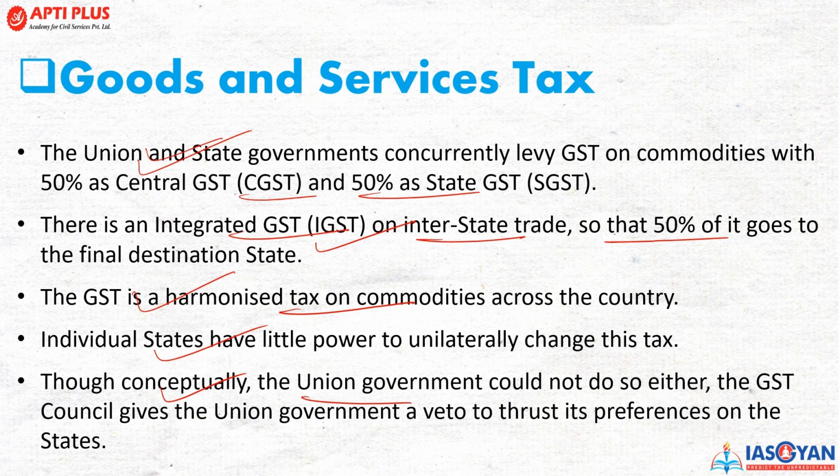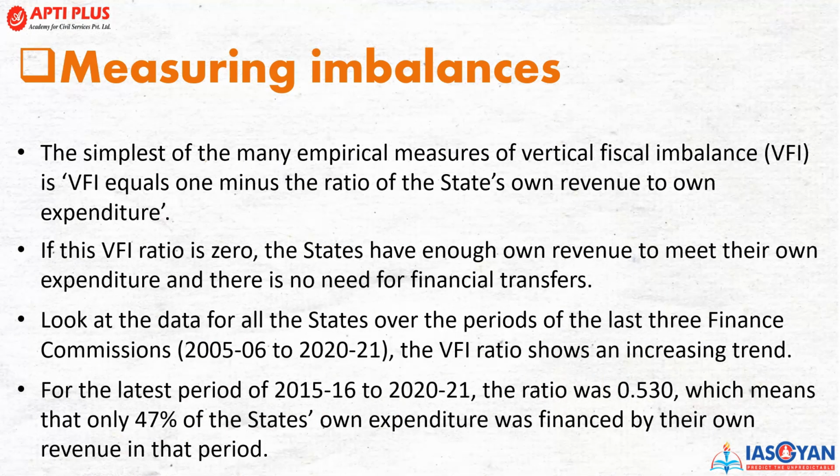The GST Council की बात करें, union government ने veto रखी है with regard to the preferences of the states. Measuring imbalances की अगर बात कीजिए, the simplest way, the empirical measure for the fiscal imbalances, is known as WFI. If WFI equal to minus, it means that the state have own revenues for their expenditure, but अगर जीरो नहीं है तो स्टेट्स को कुछ पैसे चाहिए जो कि फाइनेंशियल ट्रांसफर के थ्रू, एड्स के थ्रू स्टेट गवर्नमेंट को देती है